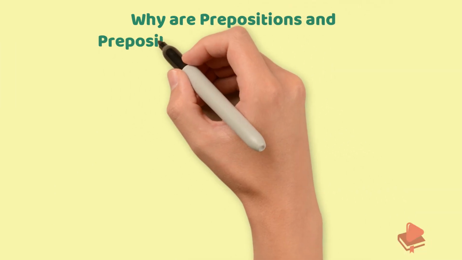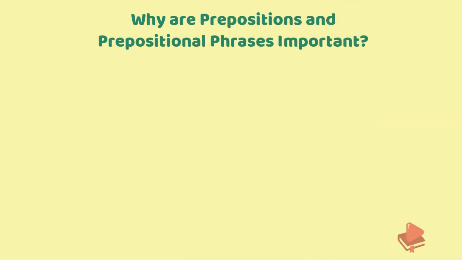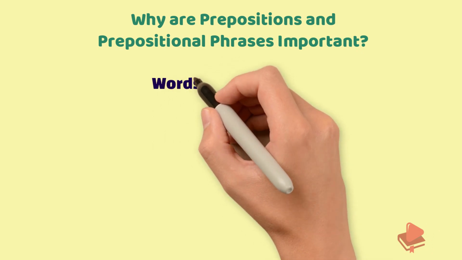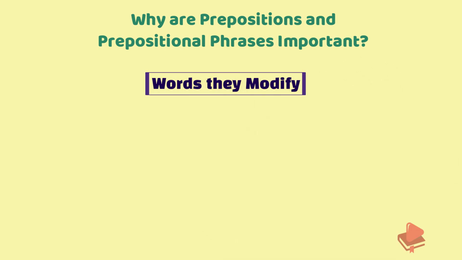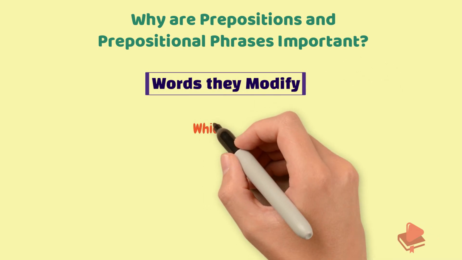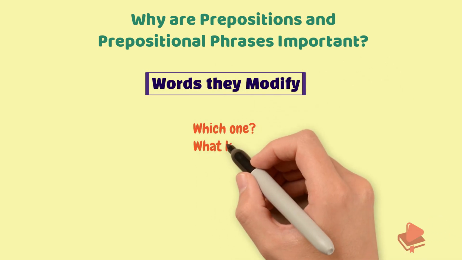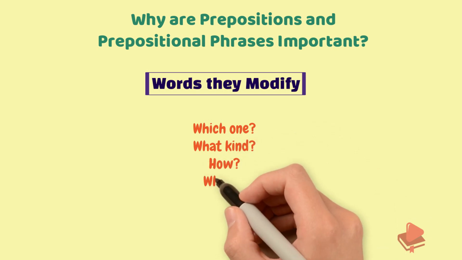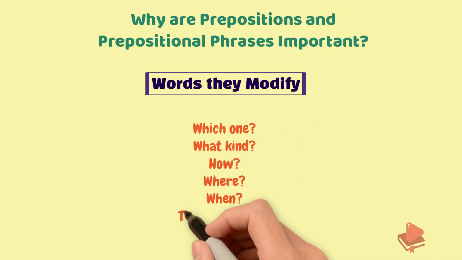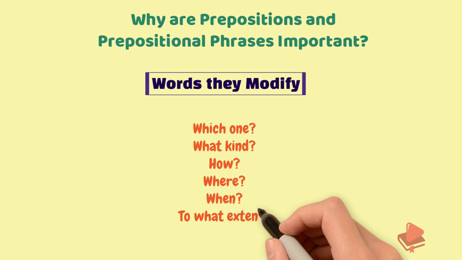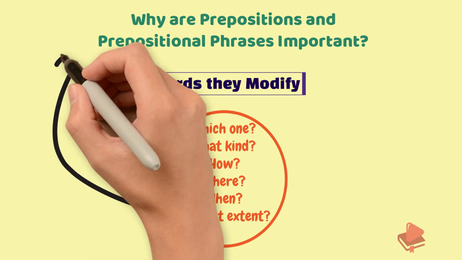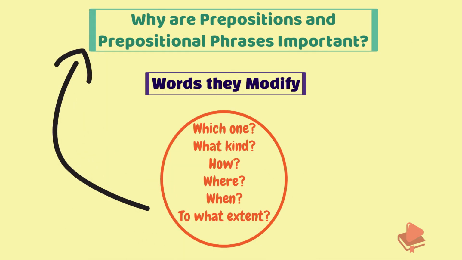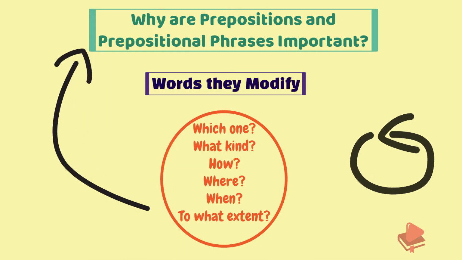Now let us see why are preposition and prepositional phrases so important. Prepositions and prepositional phrases provide the important details about the words they modify. They include answering the following questions like which one, what kind, how, where, when, and to what extent. So remember, preposition and prepositional phrases are very important to study. So that's all about the preposition and prepositional phrases in this video.